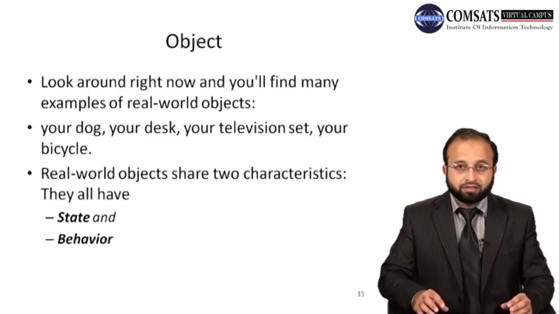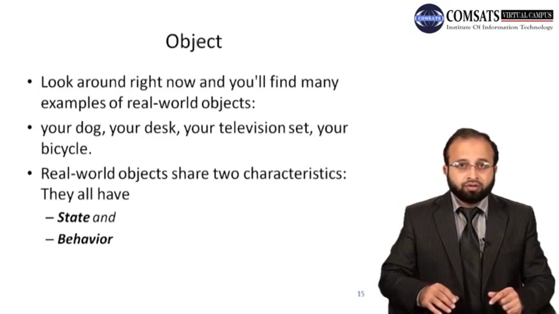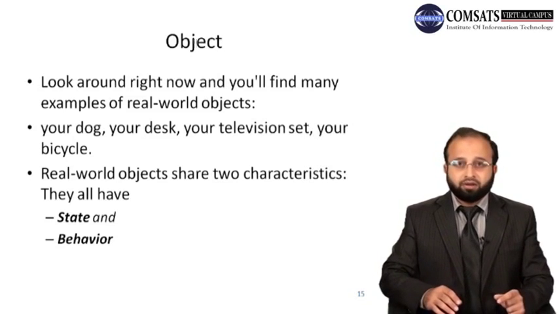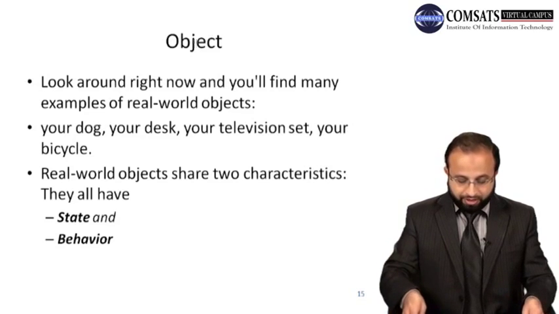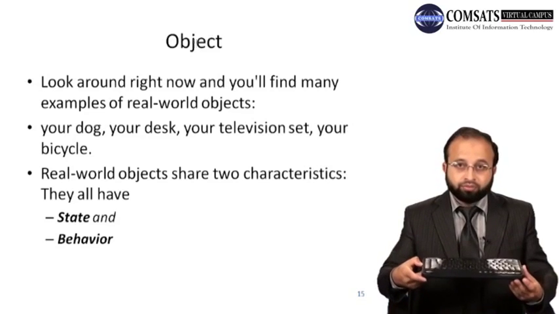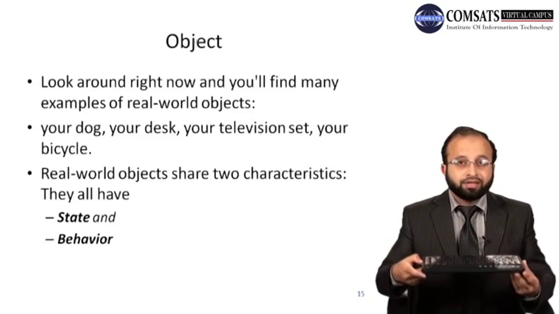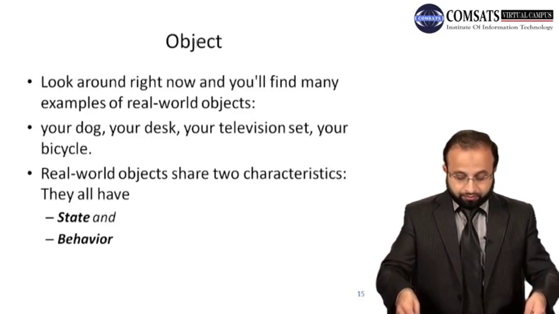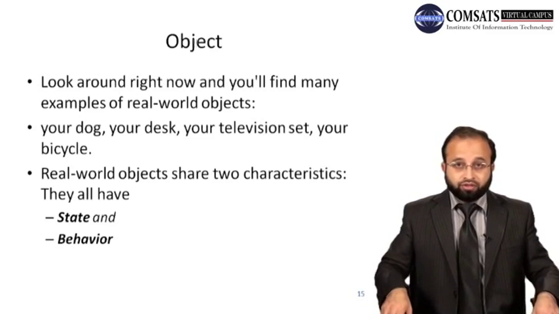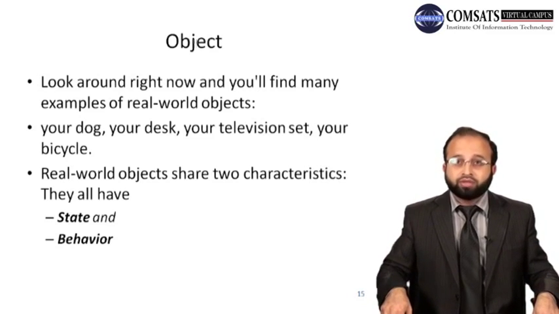Every object that exists in the real world, everything in your room, is an object. For example, this mouse is an object. This keyboard is also an object. We will see which class it is an object of, but this is an object, right? The chair on which I am sitting right now is also an object.